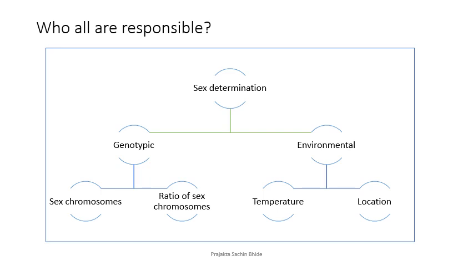Sometimes it could be genotypic, which is in turn related to sex chromosomes and the ratio in which the sex chromosomes are present to the other chromosomes, or the autosomes. Whereas in some cases, it could be environmental factors like temperature, location, where that zygote lands. Or in some individuals, like snails, they have the capacity to change their gender. So it can either be genotypic or environmental factors.